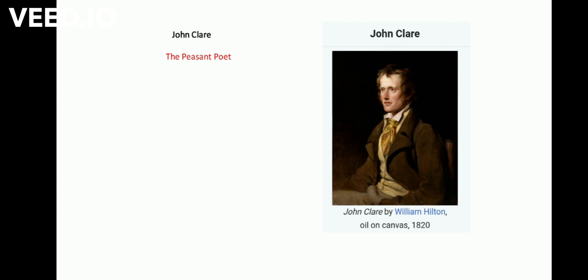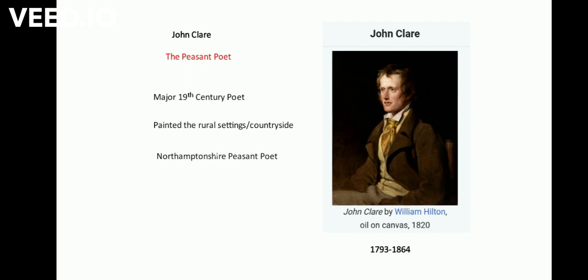First of all, we must know that John Clare was a major 19th century poet. He was born in 1793 and died in 1864. His specialty was that he painted the rural settings in his poems. Mostly he wrote about the countryside. This was mainly because he spent most of his time in a place called Northampton. And that is why he is also known as Northamptonshire peasant poet.